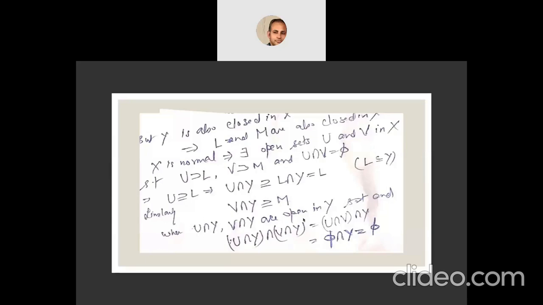So U intersection Y and V intersection Y are open in Y, with empty intersection, and contain L and M respectively.